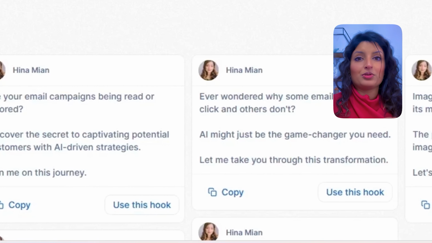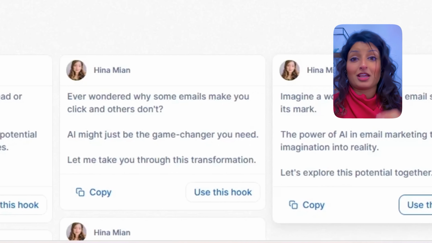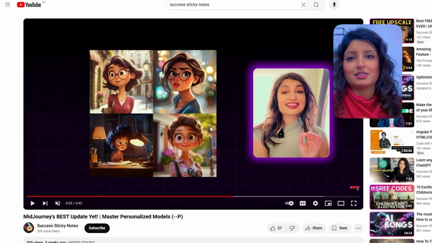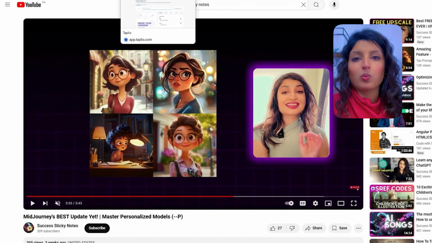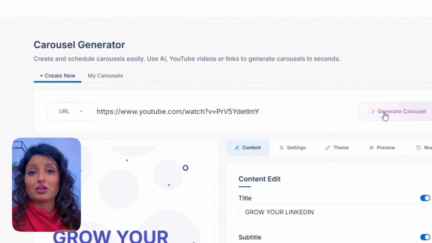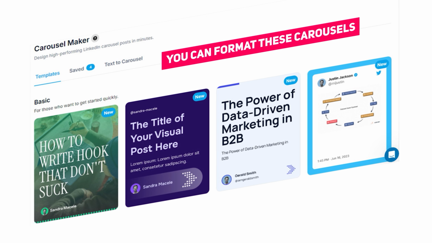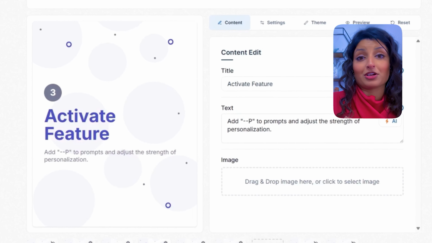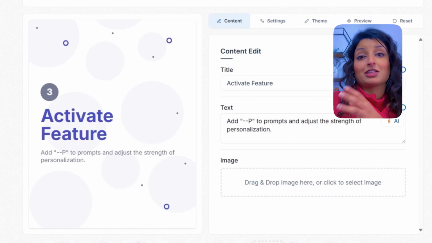But that's not all. One of the real beauties of this tool is generating a carousel based off of an article or a YouTube link. So we're gonna test it out. Let's go. Let's grab one of our YouTube videos and see how well it does with the carousel images. Wow, I'm quite impressed. This is really cool. I'm a little bit particular about leveraging my brand colors, so I'll probably take the content and then put it into my own template, but this makes life so much easier in developing the right content in the right way that I can just input in my template.